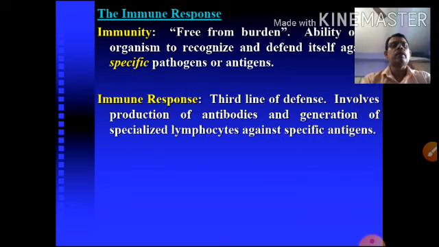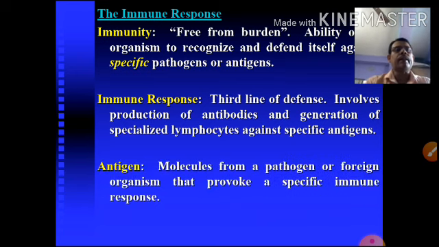Now the immune response is the third line of defense. It involves the production of antibodies and generation of specialized lymphocytes against the specific antigen. That is the immune response. Next, antigen. What is an antigen? An antigen is a molecule from a pathogen or foreign organism that provokes a specific immune response. Basically, antigens are foreign substances, protein in nature, coming from microorganisms, which stimulate antibody production or immune response.